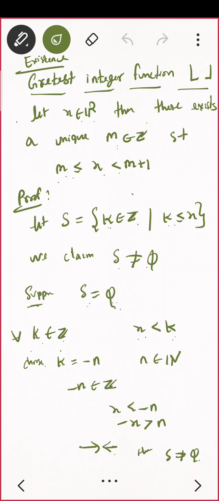Now you want to claim this set is non-empty. Suppose not. Suppose this set is empty. That means every integer satisfies the opposite of k is less than or equal to x. That means every integer will be greater than x, that is, x is less than k. What next?